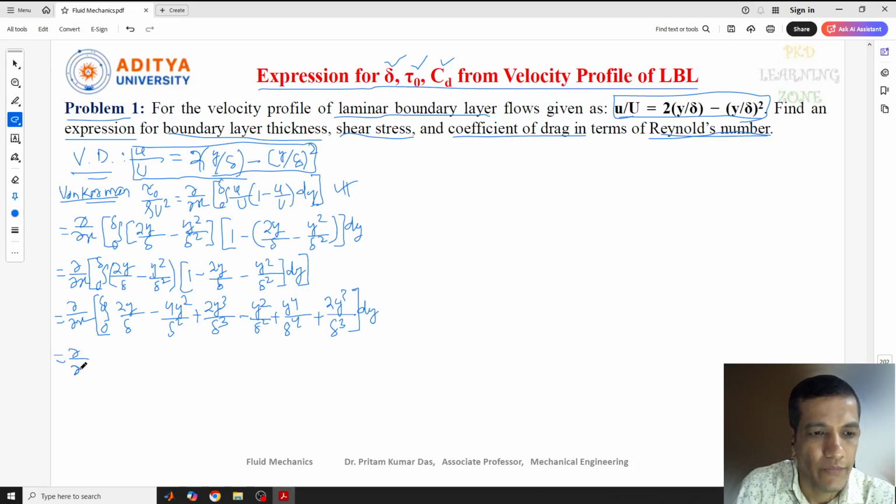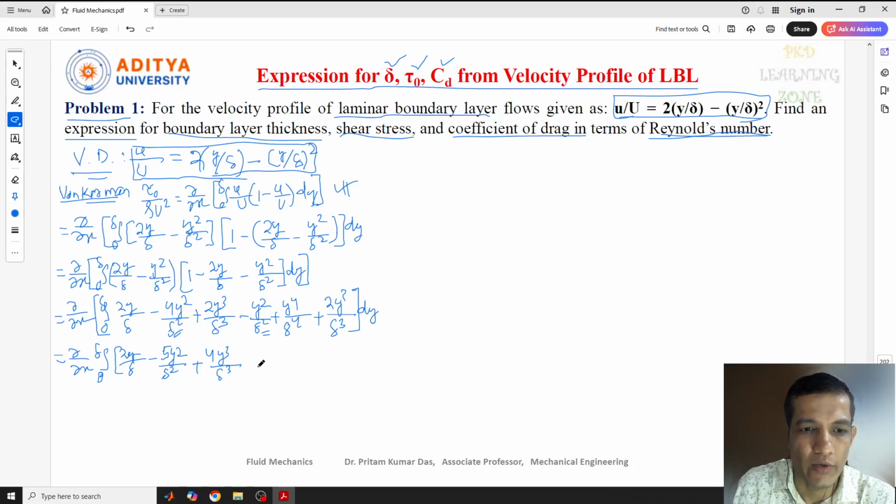Now next step, again del by del x. Here I'll do integration of the whole term from 0 to delta, and to solve this, we can cancel or add the terms. So this is square bracket, 2y by delta, and this is 4y square, this is 4y square, again y square by delta square. So this is 4 and this is 1 minus, so 5y square by delta square. Similarly again you can get 2y cube by delta cube plus plus, that means 4y cube by delta cube.